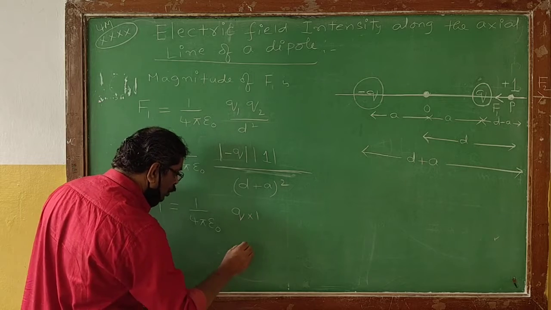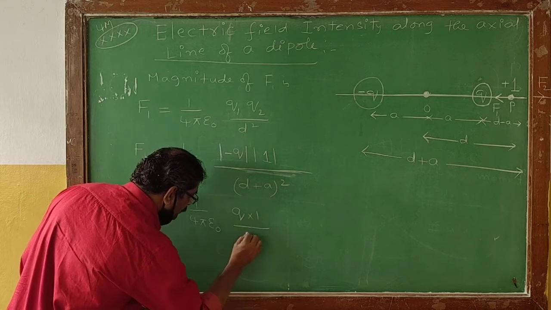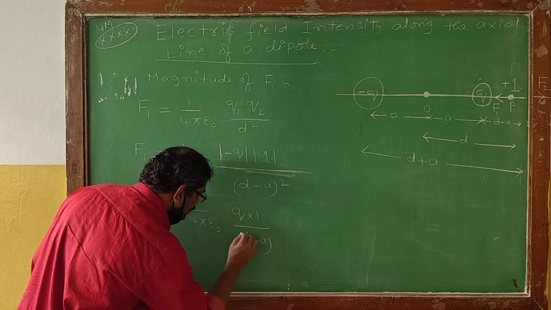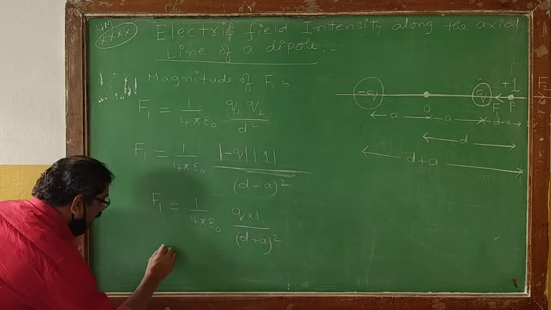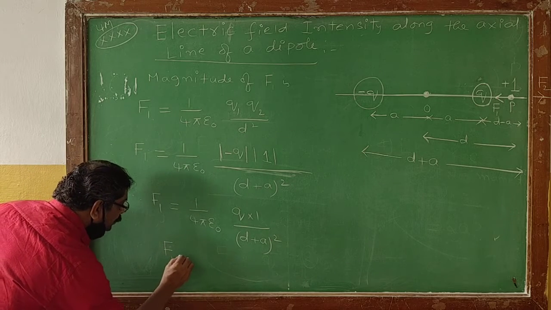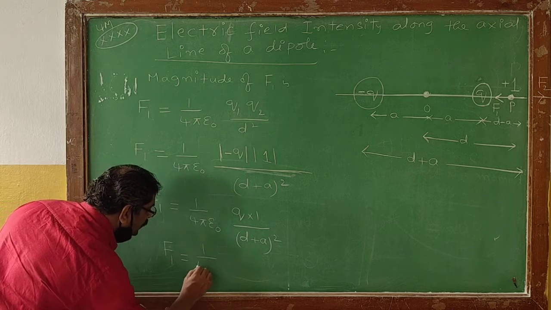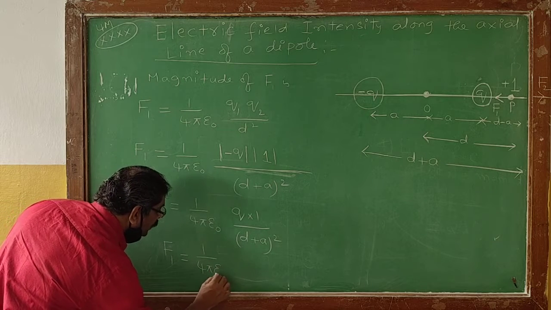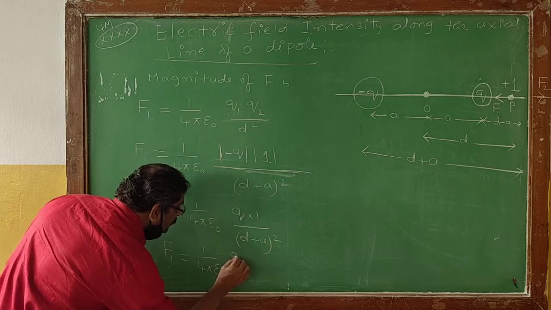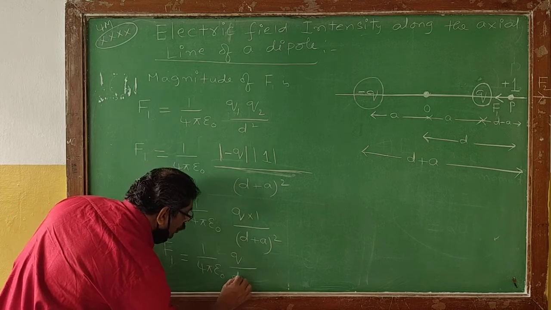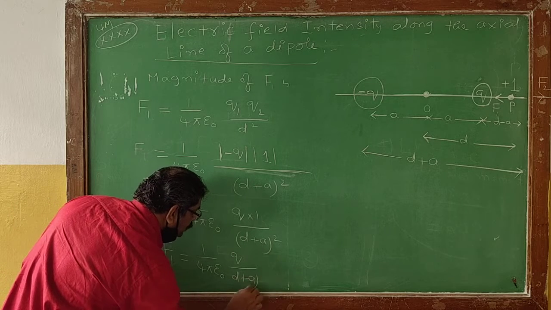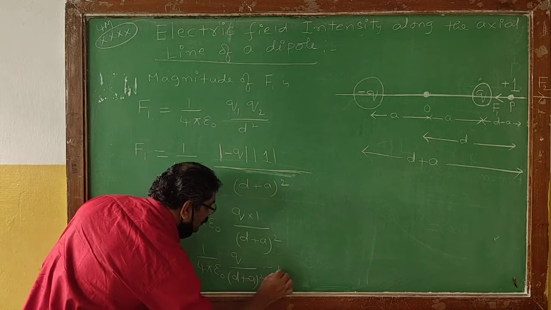So we get Q into 1 divided by d plus a whole square, or the magnitude of F1 is numerically equal to 1 by 4 pi epsilon naught, Q divided by d plus a whole square.